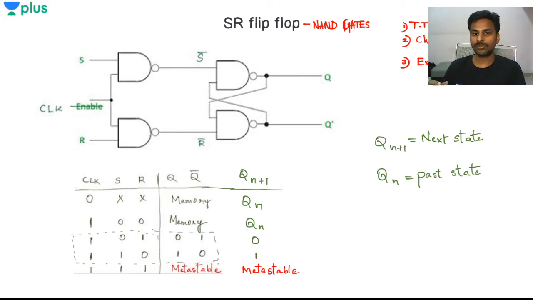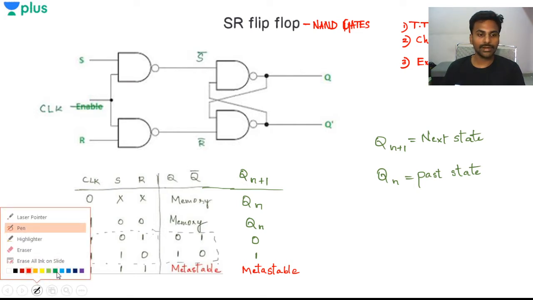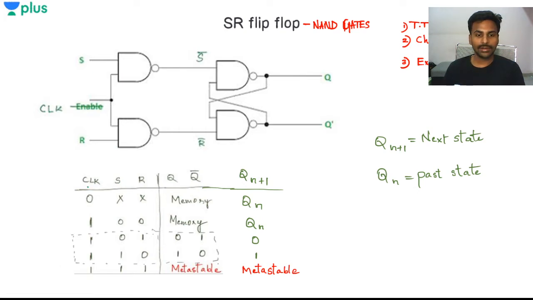So first of all, let's look at the truth table of the SR flip-flop. We have seen it already. This is the SR truth table. Initially, if I have the clock as 0, I don't care what the S and R values given to the flip-flop are. What will be the Q? The Q will be the memory, whatever I have stored so far, it won't change. So the Q output is going to be no change, or generally memory. In some textbooks you will see NC or no change. It is nothing but memory.